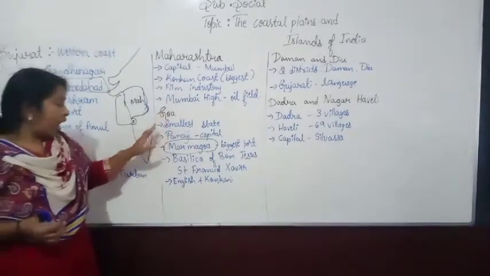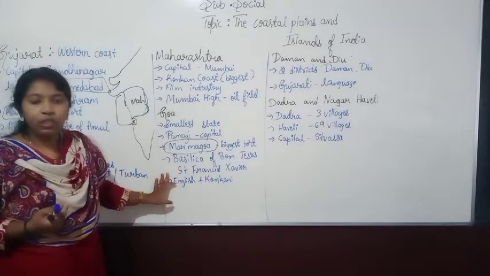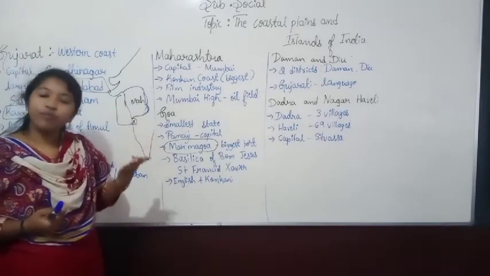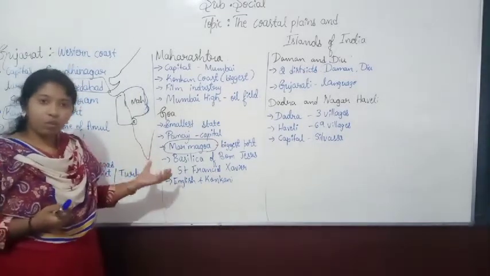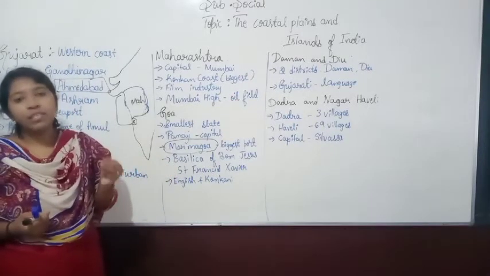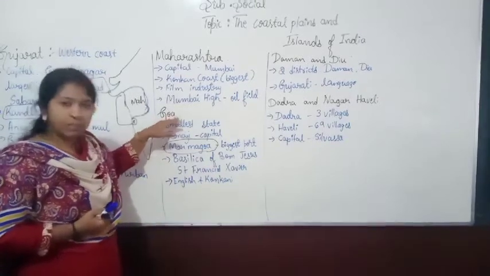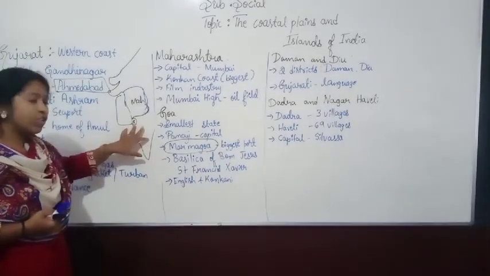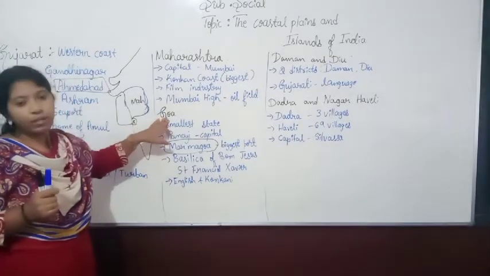Okay, and after that, the Goan farmers. The Goan farmers grow rice, mangoes, cashew nut, and also coconut. So these are the important crops grown by the farmers of Goa. And here fishing is also one of the main occupations of Goa. Why? Because it is a coastal area. For that reason fishing is also one of the main occupations of Goans.